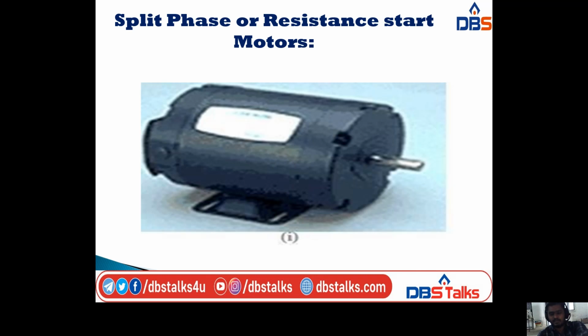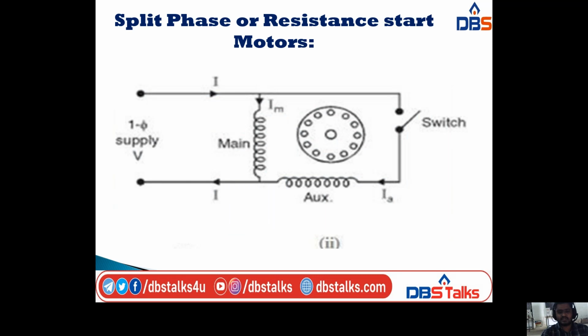This is the main diagram of the split phase motor. This is the original view of the split phase motors. This is the circuit diagram of the split phase induction motor. In this one we are using a main winding and one auxiliary winding.